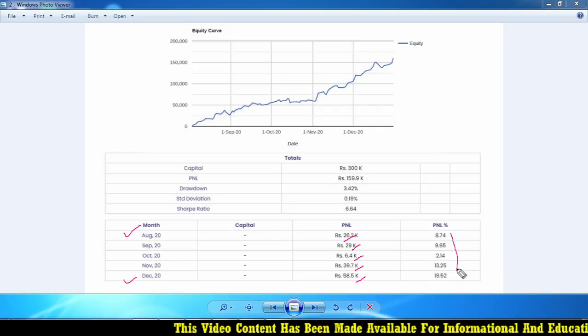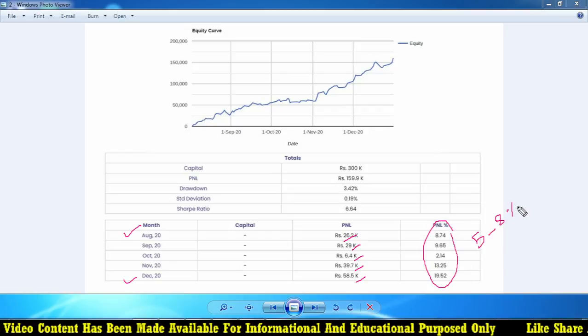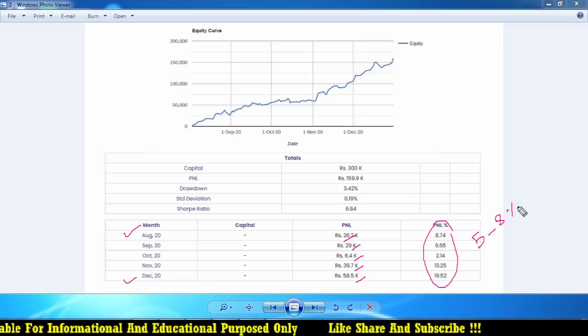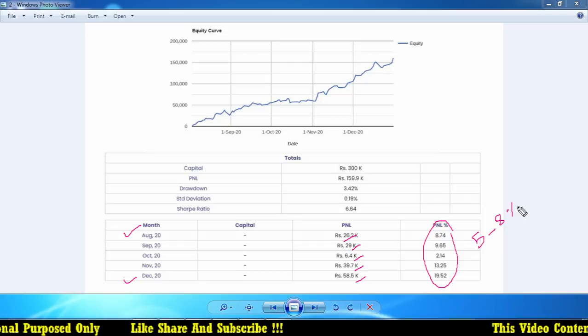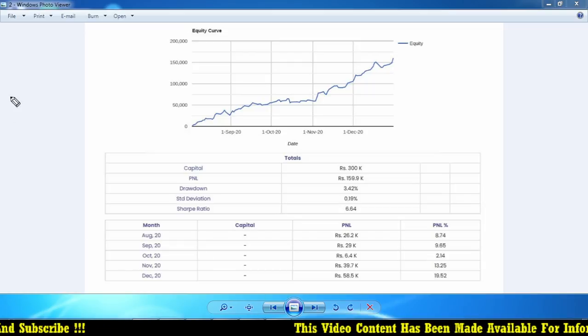Approximately we got a 5 to 6%, 5 to 8% return on average per month. If you run the same strategy in your account with a capital of 3 lakhs, it is giving such a great result. And this is not manual orders, this is only by the algo trading platform.